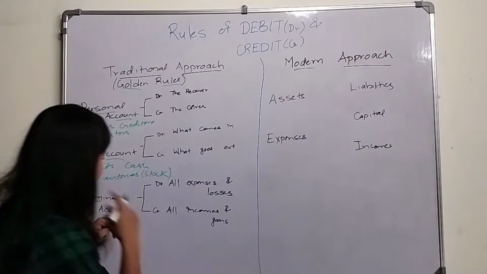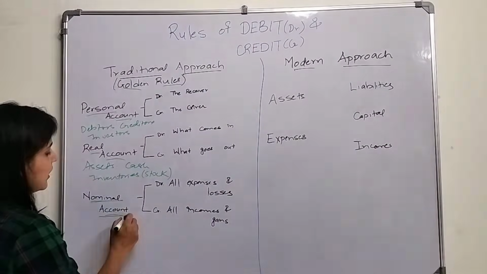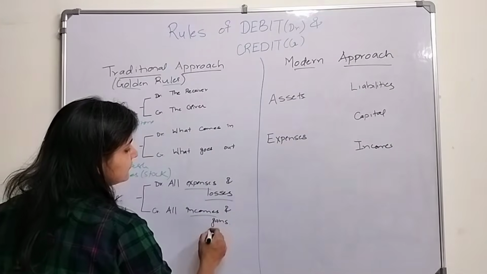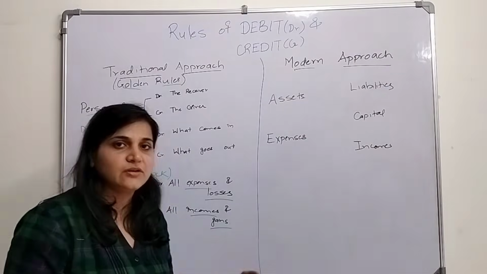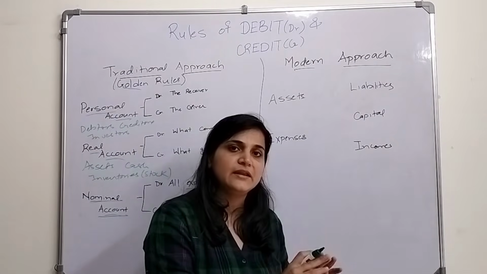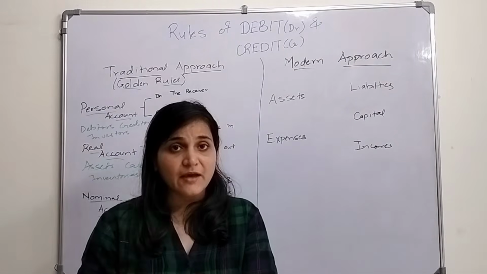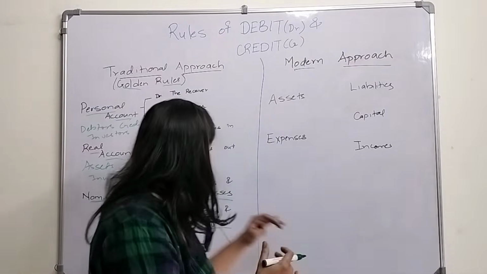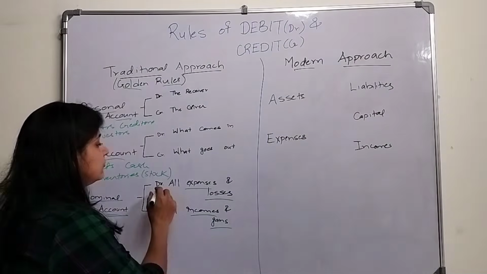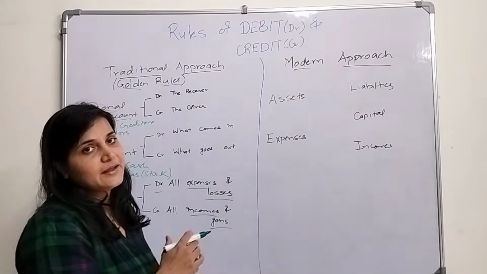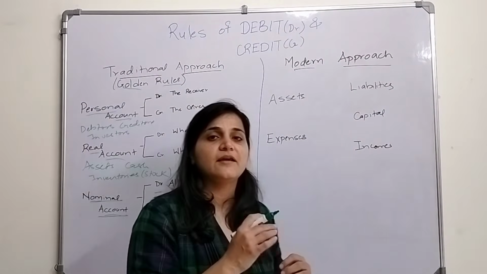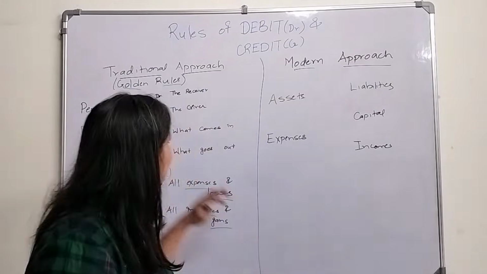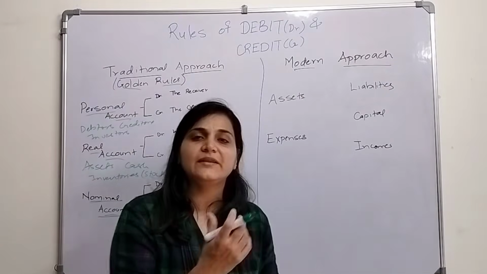Okay, and the last is the nominal account. Nominal account relates to expenses, losses, incomes, and gains. Either we are incurring an expense, or we are having some benefit, we are gaining something, there is an income, or there are losses. So we will debit all the expenses and losses, and we will credit all the incomes and gains. Now let me explain with an example.